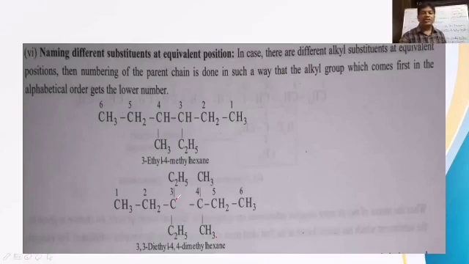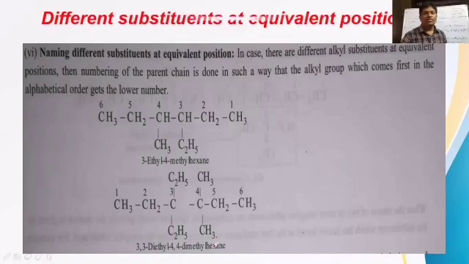So what is to be considered? Ethyl with the letter E should be given a lower number than methyl with the letter M. So the alphabetical order has to be followed. This is called alphabetical preference. So 3,3-Diethyl-4,4-dimethylhexane is the name of this compound.